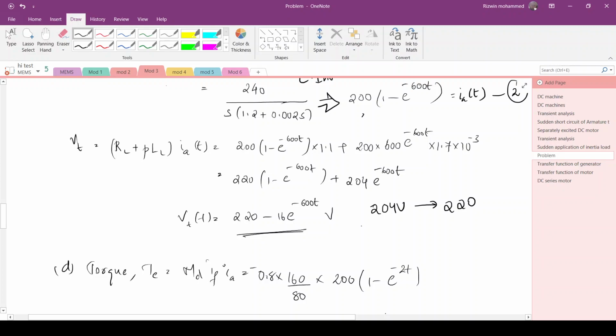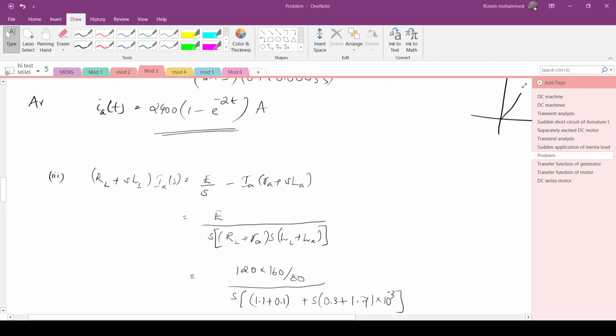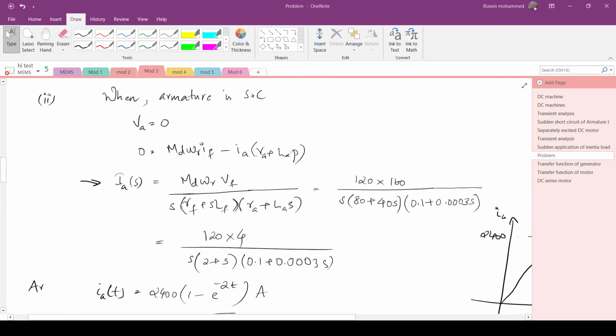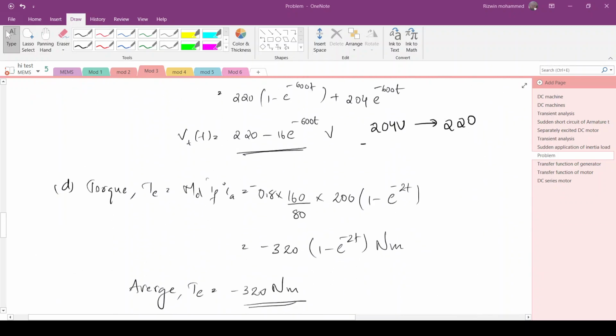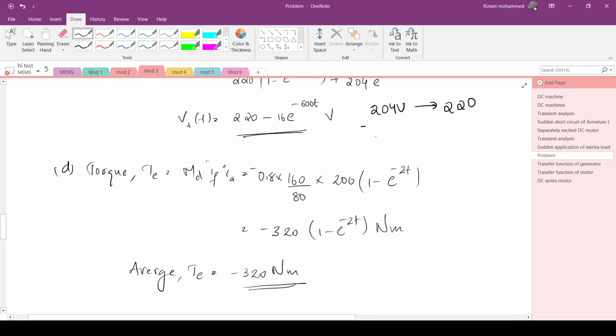So initially it is 220 volt. The back EMF we obtained in no load condition was 240 volt. So when you apply the load, from 220 volt it falls to 204 volt and slowly it comes back. So it's 240 volt in no load condition, then it gets reduced to 204 volt and comes back to 220 volt. So that's how the variation of terminal voltage will be.